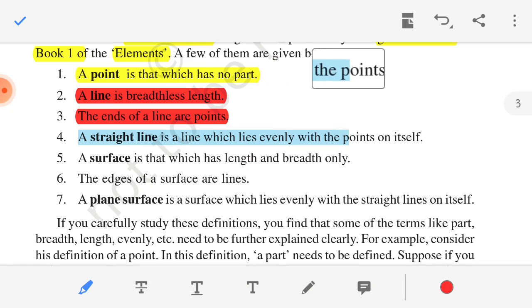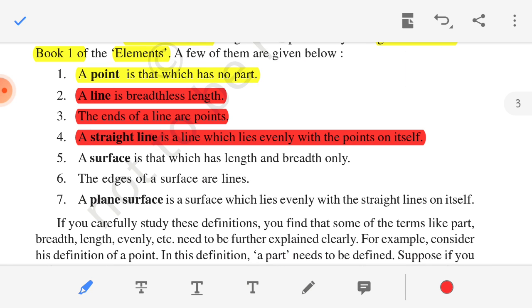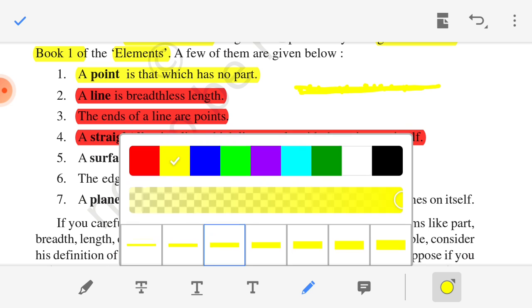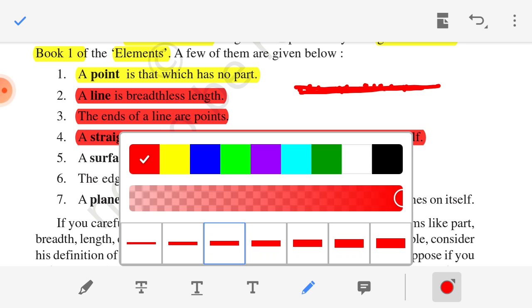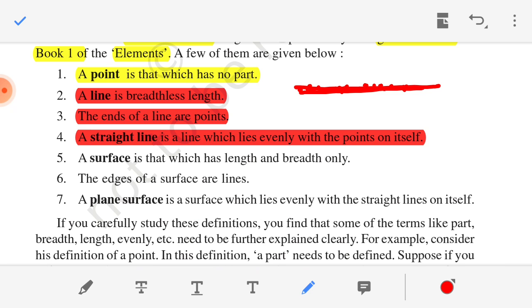A straight line is a line which lies evenly with the points on itself. Straight lines are formed with points. A line is formed from small dots, and all these small dots are joined together to form a straight line. So the combination of all the small dots forms a straight line.